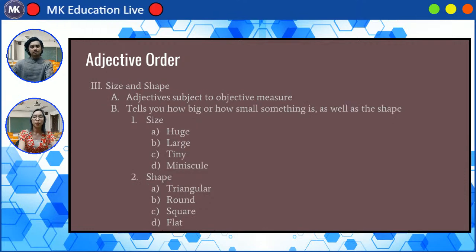Okay, so next we have the size and the shape. So it's quite simple, right? Adjective subject to objective measure. So that means it tells you how big or how small something is as well as its shape. Okay, sizes such as huge, large, tiny, minuscule, small, and there are other words as well. And also we have the shapes. We have triangular, we have round, square, flat, rectangular, and there are also different shapes.